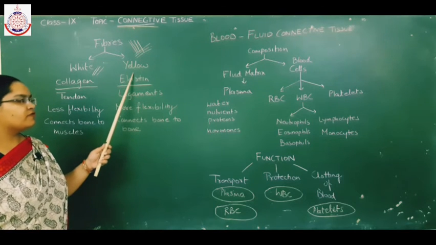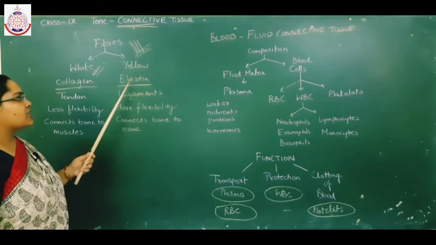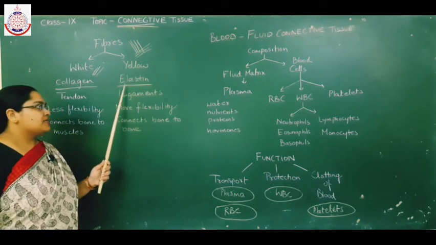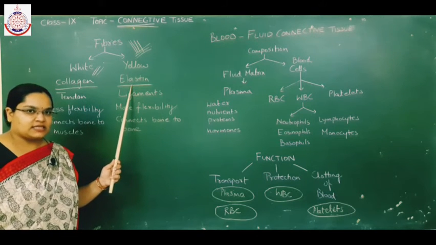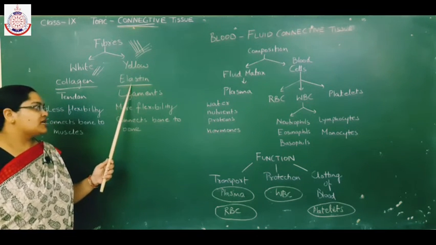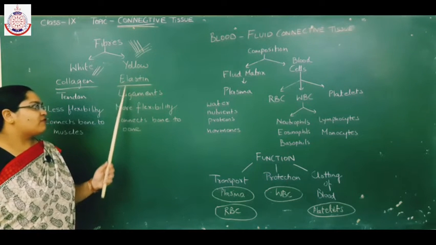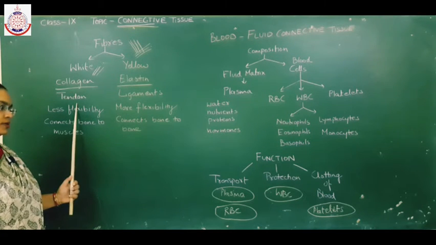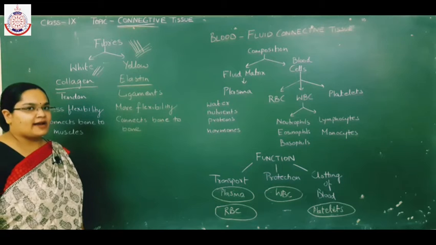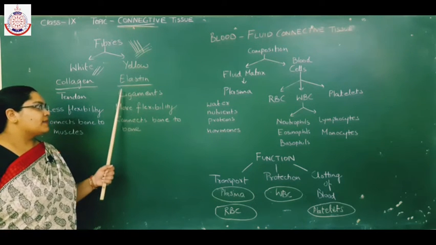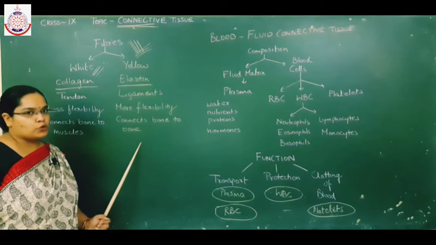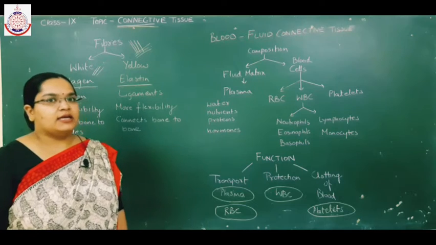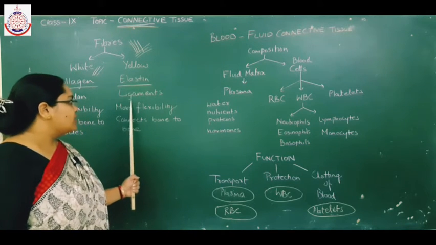Second is the ligaments. Ligaments are made up of yellow fiber, and yellow fibers are made up of elastin protein. As the name indicates, elastin means these proteins have elasticity or flexibility. So elastin forms the ligaments and they are more flexible as compared to tendon. Now where will you find ligaments in the human body? Ligaments help to connect bone to bone. Wherever in the body two bones are connected, they are connected with the help of ligaments.